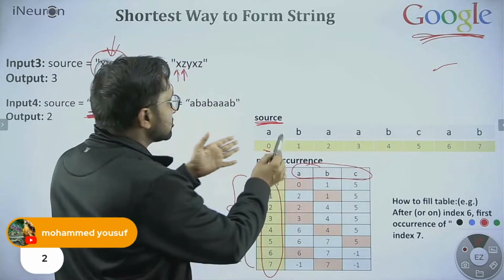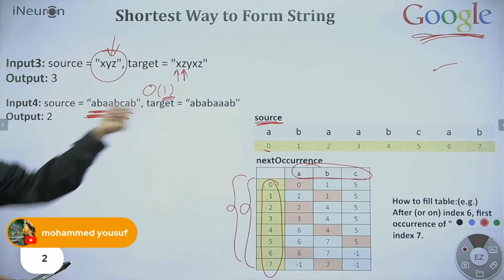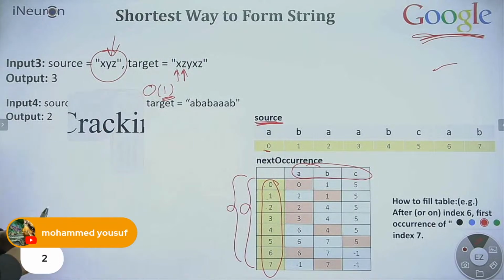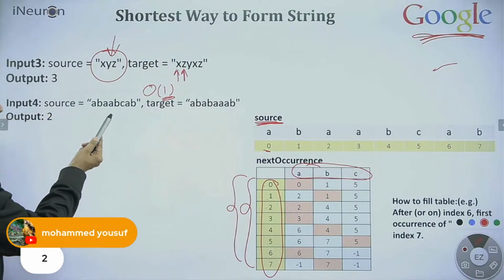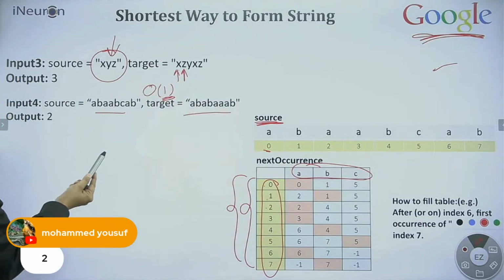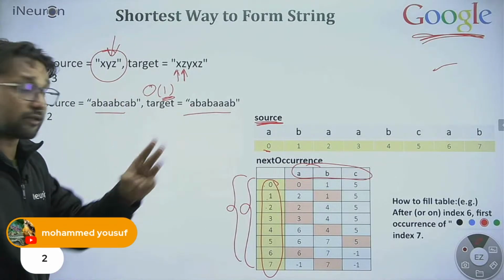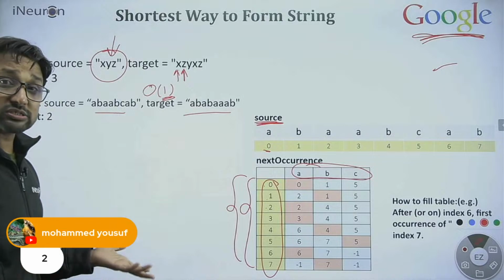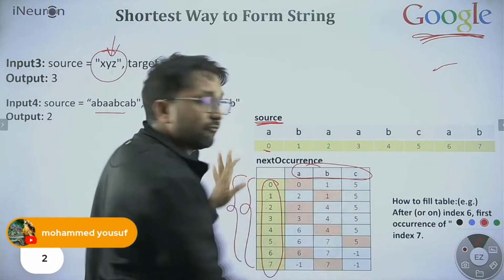This ABC is showing what different types of characters are here. In both the target and source strings, only 3 types of characters are there: A, B, or C. That's it. So A, B, C, we take that.